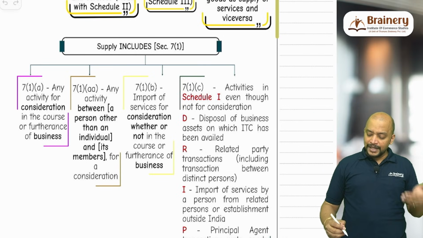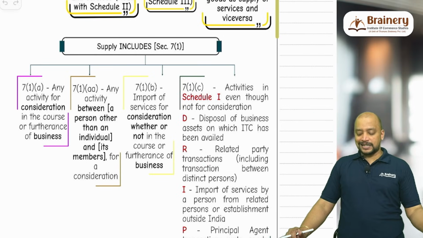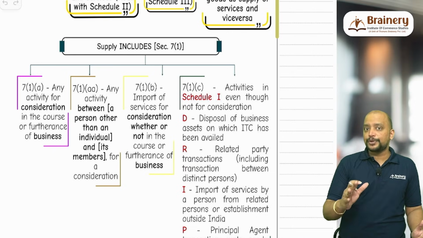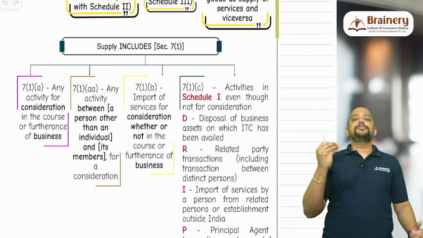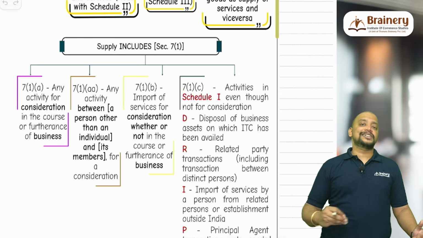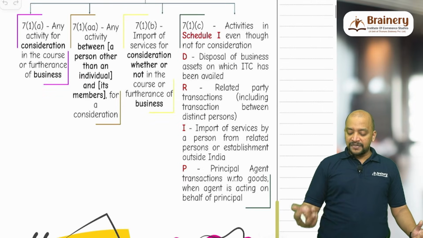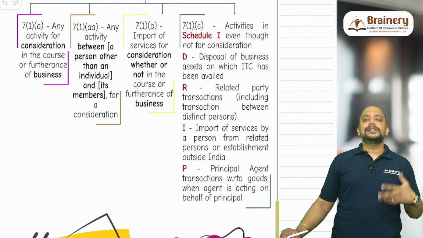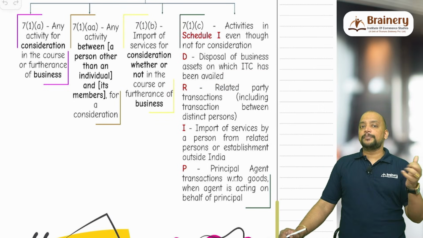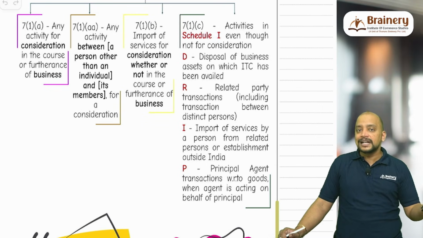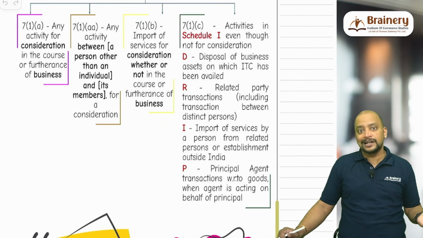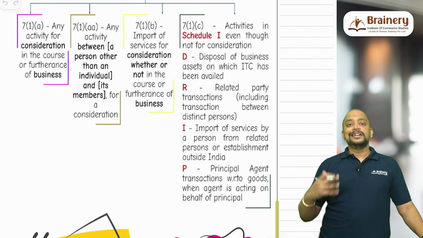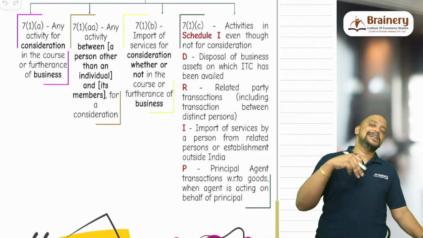Then next we have R for related party transaction, including transaction between distinct persons. But here, a very important point you need to remember is that it should be a related party transaction or a transaction between distinct persons. And in the previous point, the important thing is that ITC is available. What if ITC is not available? Then it is not a supply. So for example, I am purchasing a car. On the car I have not availed ITC because it's a blocked credit. I should not avail ITC, and that particular car I am giving to an orphanage. So in that case it is disposal of a business asset, but on which ITC is not availed.